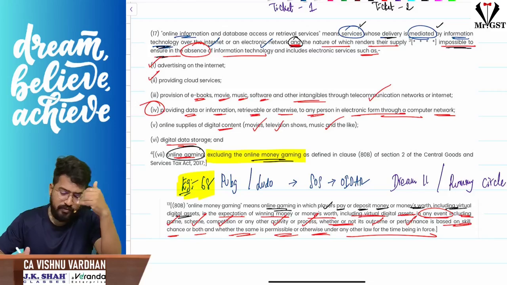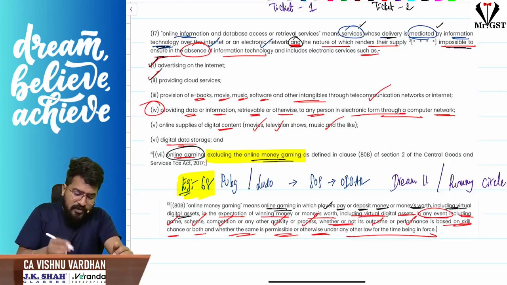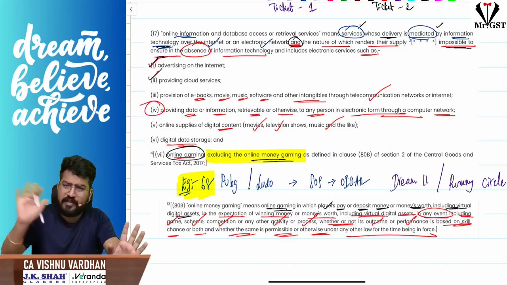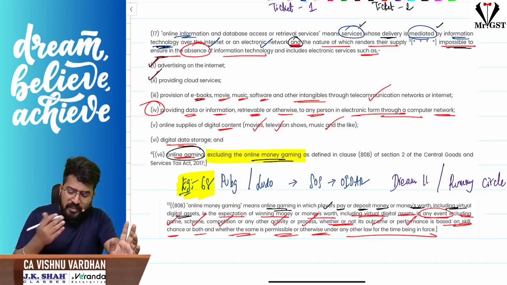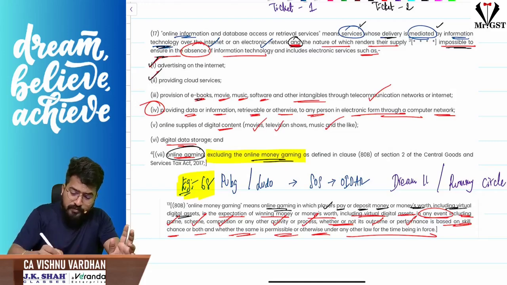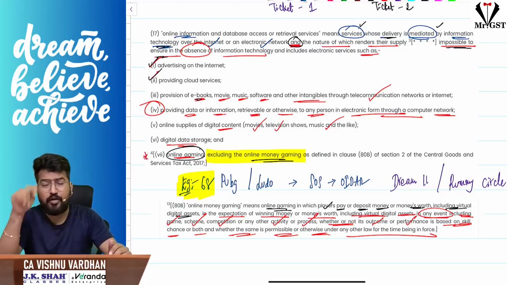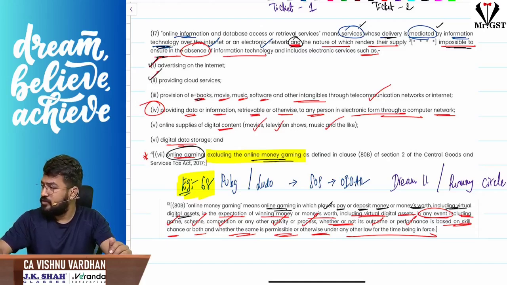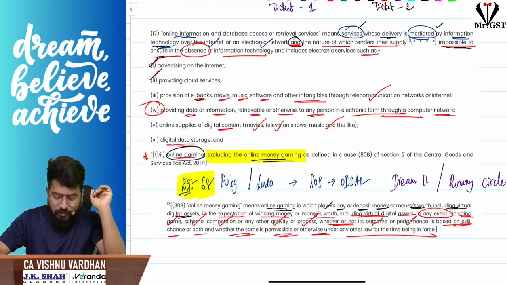Okay. Now we have some examples like advertising, all the stuff in the definition itself. But here the interesting part is, sir, it is not advertising on the internet, providing cloud services. All that is fine. They are OIDR services: e-books, movies, music, providing data through computer network, digital content like Netflix, Amazon Prime, etc. The important part is, and includes online gaming other than online money gaming. Online gaming is also OIDR service, but other than online money gaming.